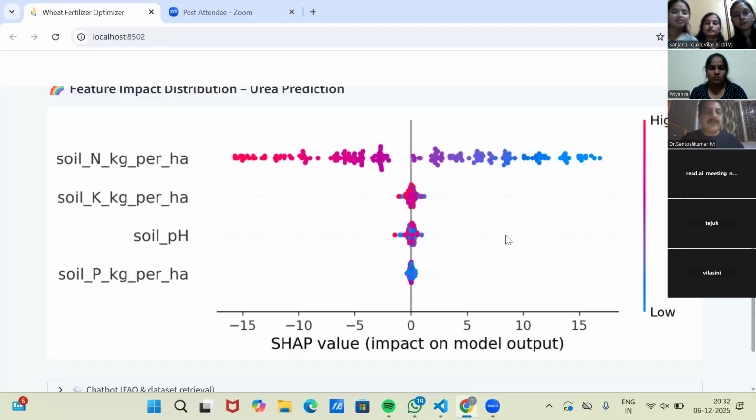Yes, you are telling something, huh? Yes, sir. If it has some formula, sir, to calculate the amount of nitrogen, we have to take the pK value and NPK values and subtract the pK value from the NPK, so that we can get the nitrogen value based on the SHAP technology.